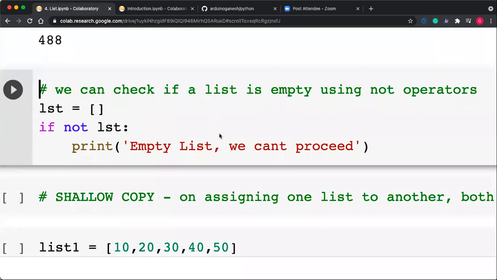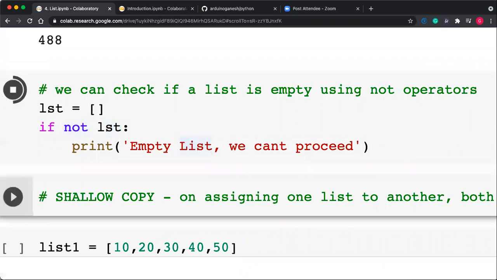We can check if a list is empty or not using the not operator. If the list is there, and I want to check whether the list contains some items or if the list is empty, we can use the not operator. If not of LST, if this condition is true, then this statement gets executed. Empty list, we cannot proceed.